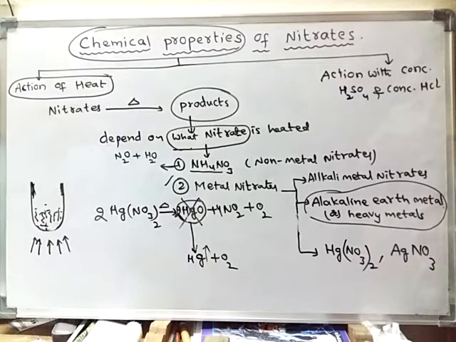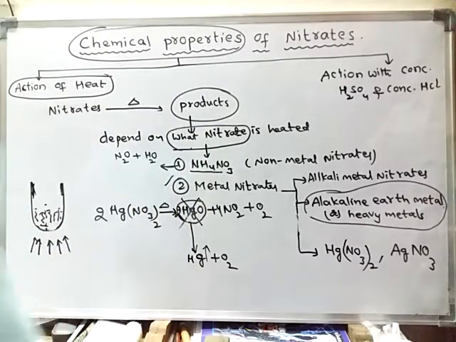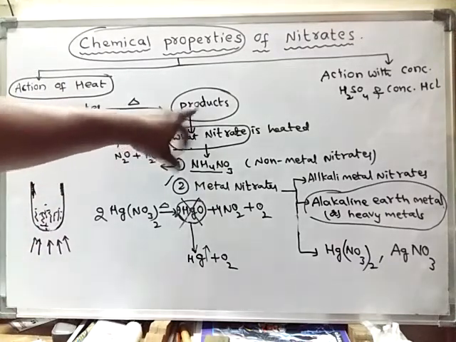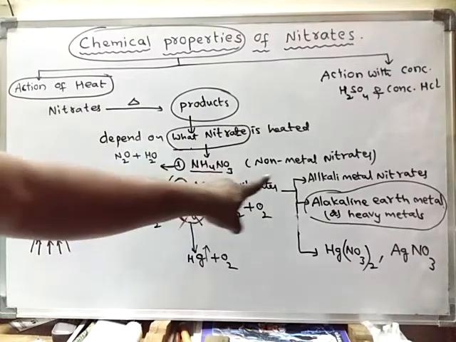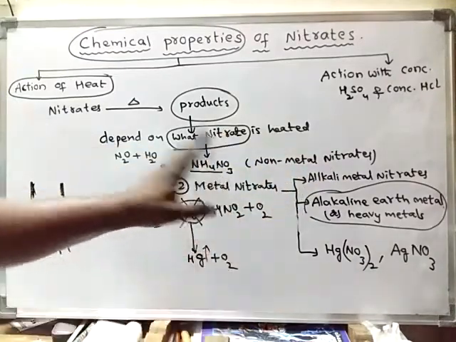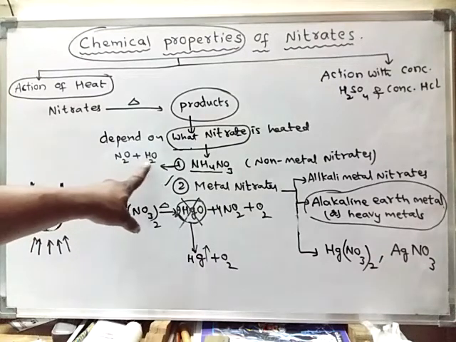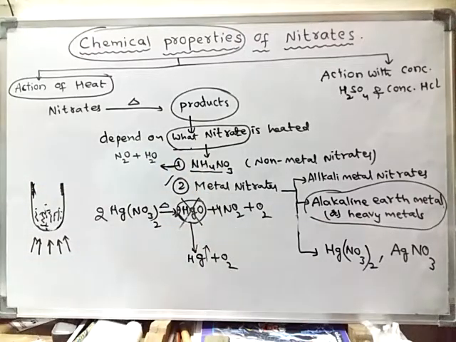In this way, the products formed are different when different nitrates are heated. The action of heat on different nitrates will produce different products. Ammonium nitrate is the only non-metal nitrate. When it is heated, the products are nitrous oxide and water. This is an explosive reaction, and it is used in the preparation of bombs.